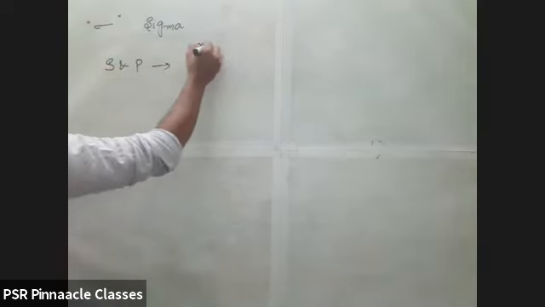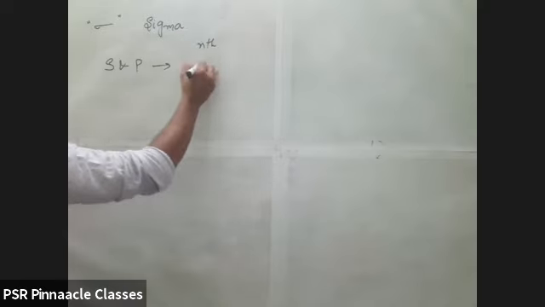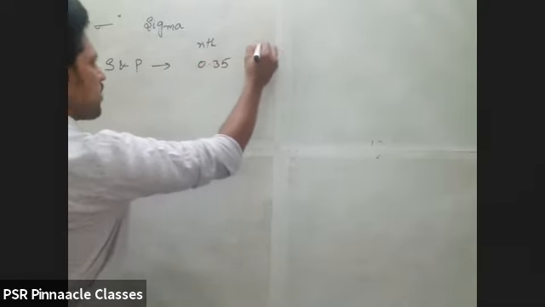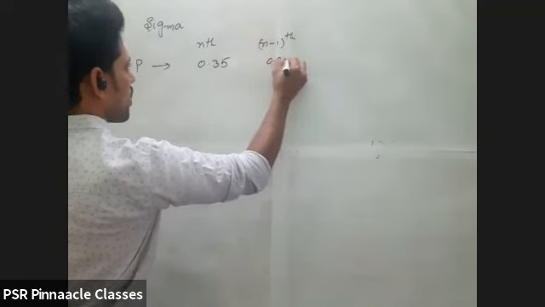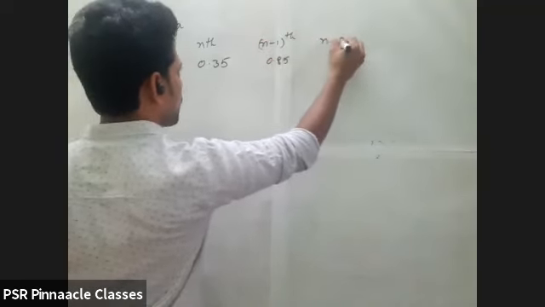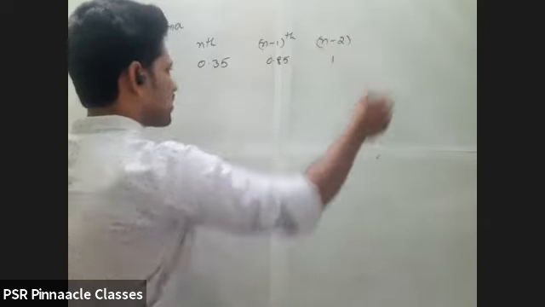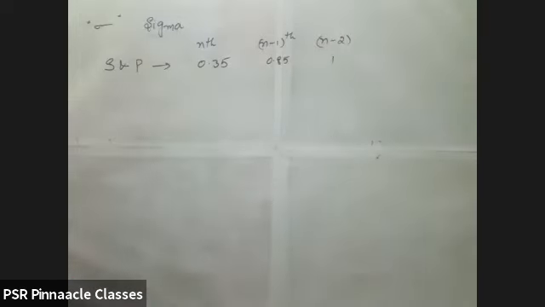for the nth shell? 0.35. Very good. And what is the value for the n minus 1 shell? 0.85. And for n minus 2? 1. N minus 3 also? 1. All will be 1.